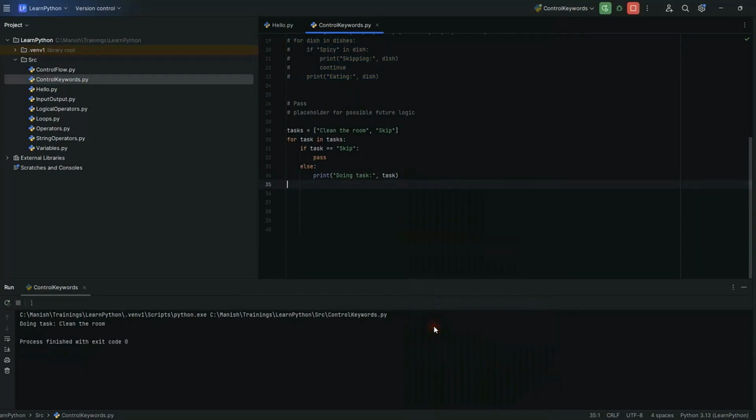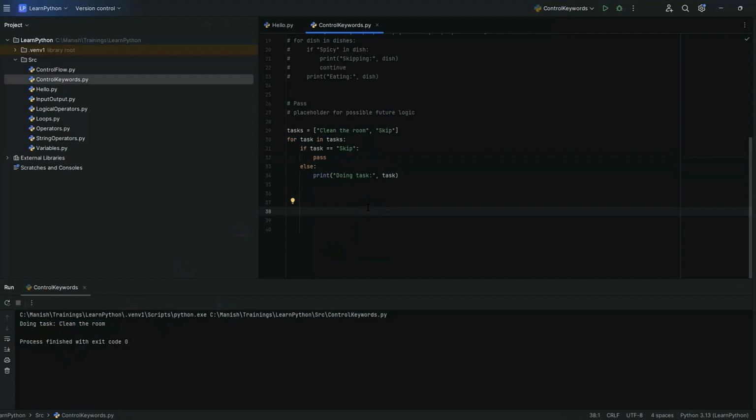Let's understand how we got the results. The first element in the list is clean the room. Since clean the room is not equal to skip, the condition evaluates to false and the else block is executed and prints doing task clean the room. The loop moves to the next element in the list, skip. Since skip matches, the condition evaluates to true and the pass statement is executed. This means the program does nothing and simply moves forward. No output is printed in this iteration. All the elements in the list have been processed and the loop terminates.